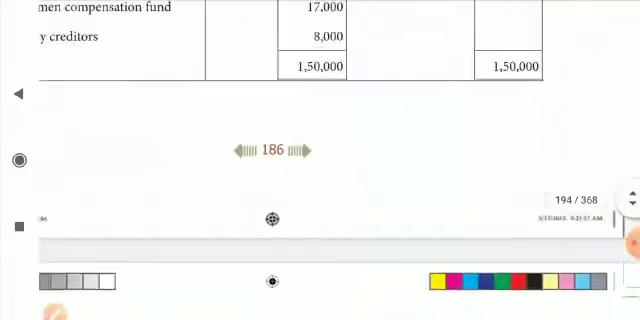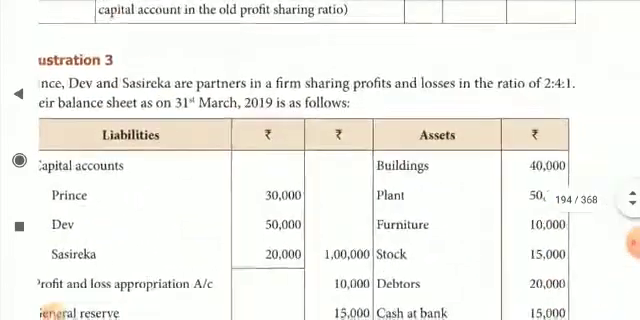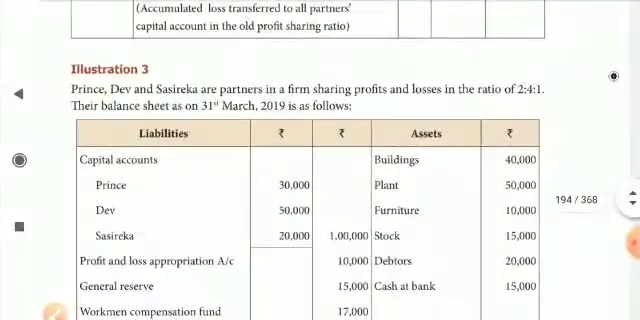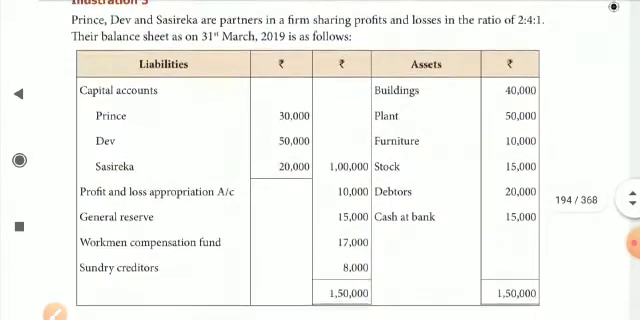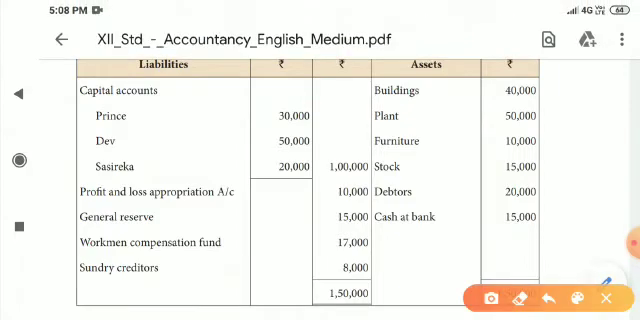Here they didn't say anything else. They didn't ask us to do anything else, but under the category of distributing accumulated profits and losses, we are doing the sum. So these three should be distributed among the partners. Now we got the values 10,000, 15,000, 17,000, total 42,000. So this 42,000 is distributed among the partners in their profit sharing ratio.